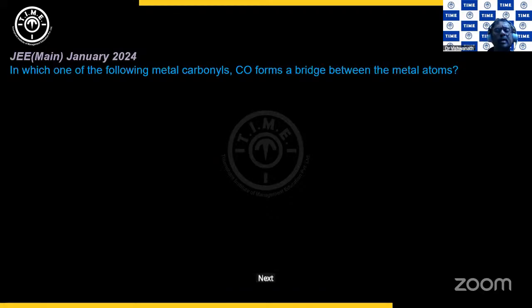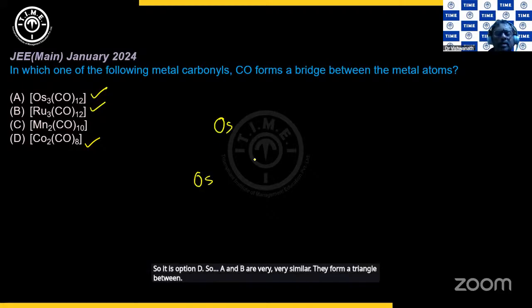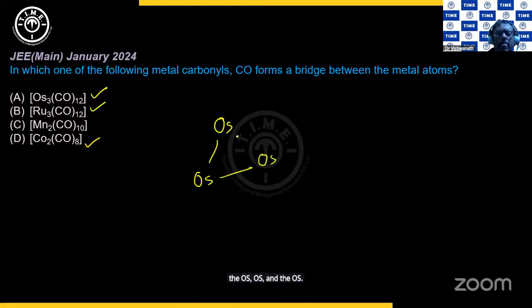Next, January 2024 question. In which of the following metal carbonyls does CO form a bridge between the metal atoms? It is found only in D, right? Let us look at the structures. So it is option D. A and B are very, very similar. They form a triangle between the Os, Os and the Os, right?